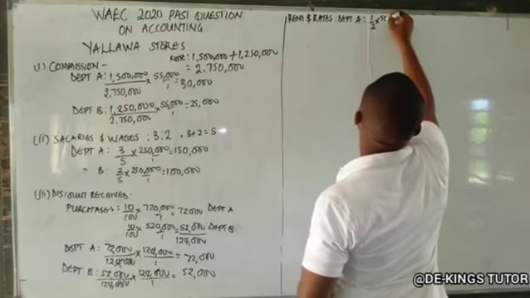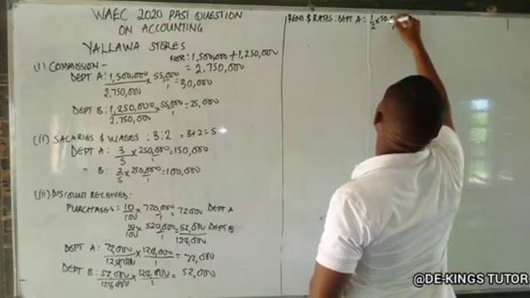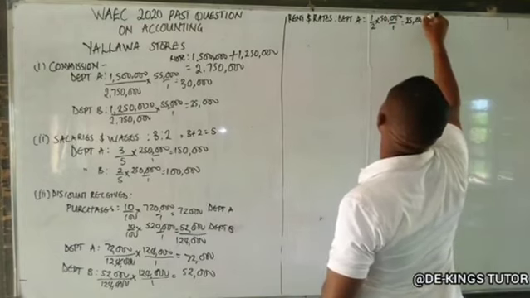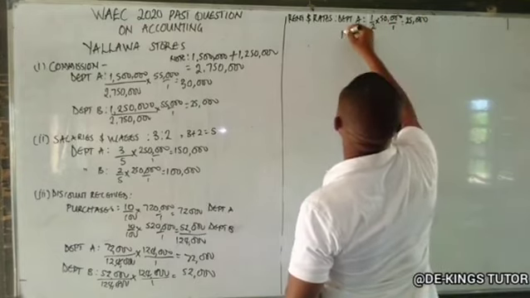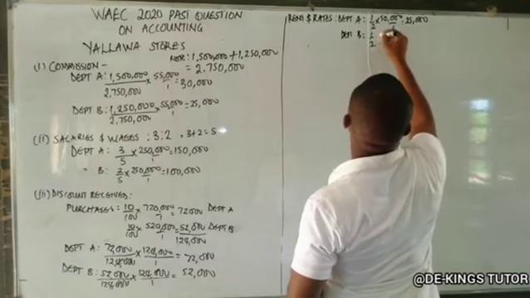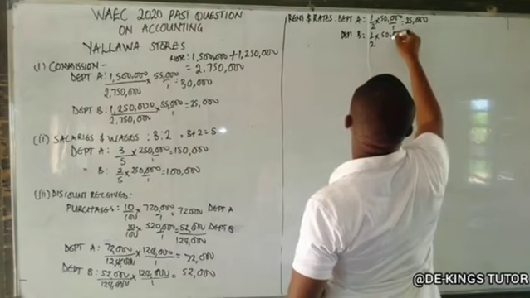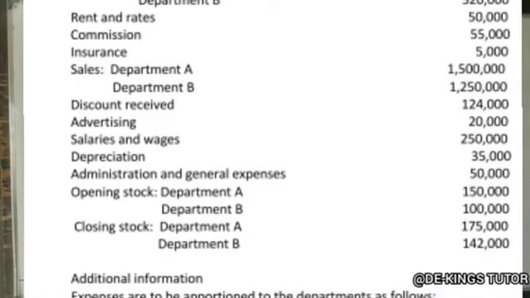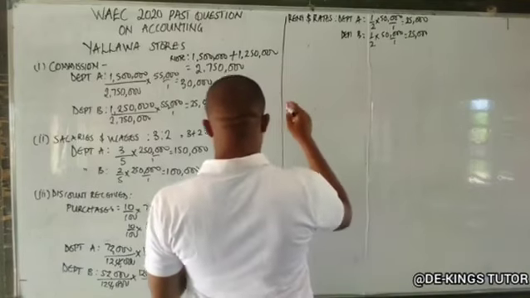For department B, the same way, half of 50,000 is still what? 25,000. So we move to the other one. Insurance, commission is taken care of. So we move to insurance because they say other expenses.